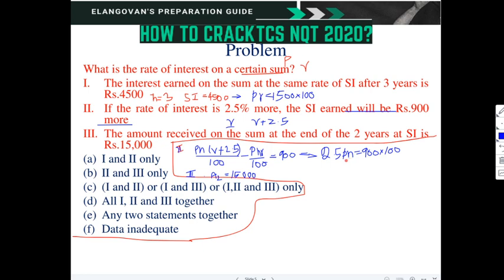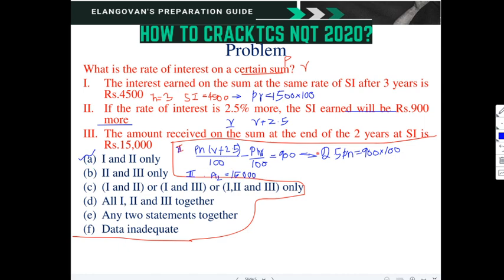If this is 3, P is equal to 900 into 100 divided by 7.5. So P you can get. Once P we have got, R you can find out. Yes, 1 and 2 is possible. Straight away you should not select the answer as 1 and 2 only. We have to check whether 2 and 3 is possible. Other options also we have to check.